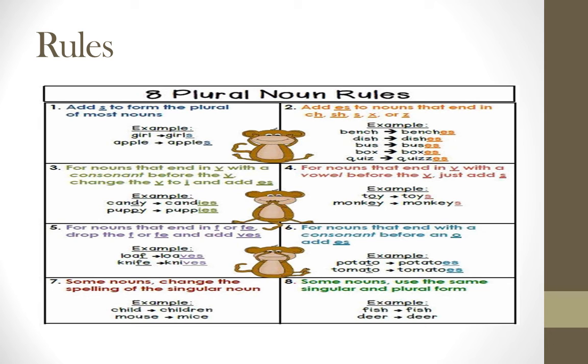Some nouns change the spelling of the singular noun, that is an irregular noun. So it will change, like child, children, mouse, mice, person, people. Some nouns use the same singular and plural form. So same: fish, fish, deer, deer. It will become the same. It never changes. So these are the rules.